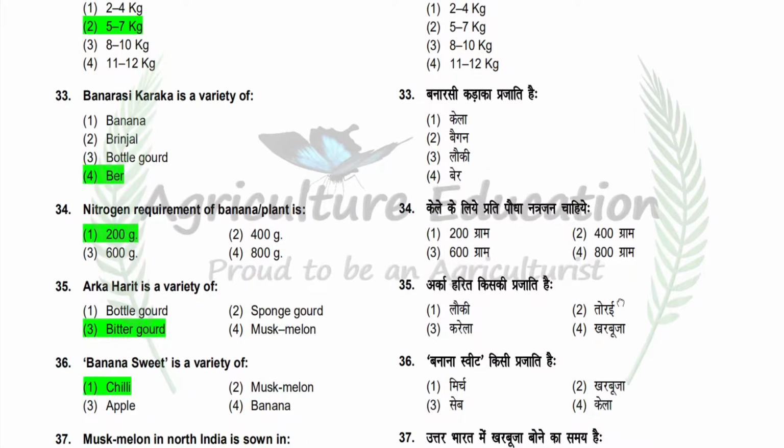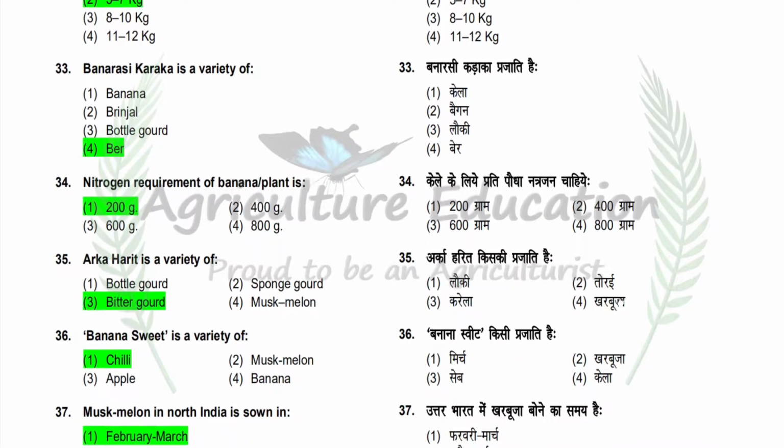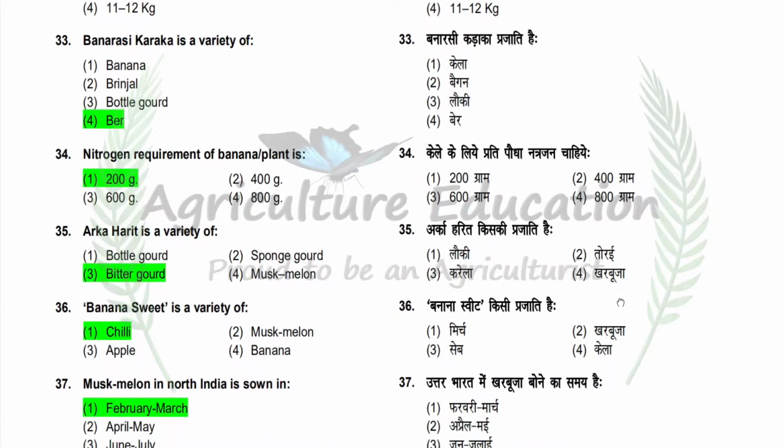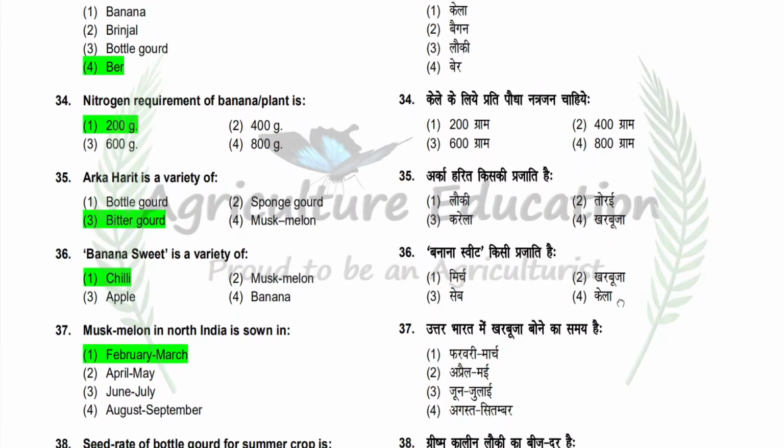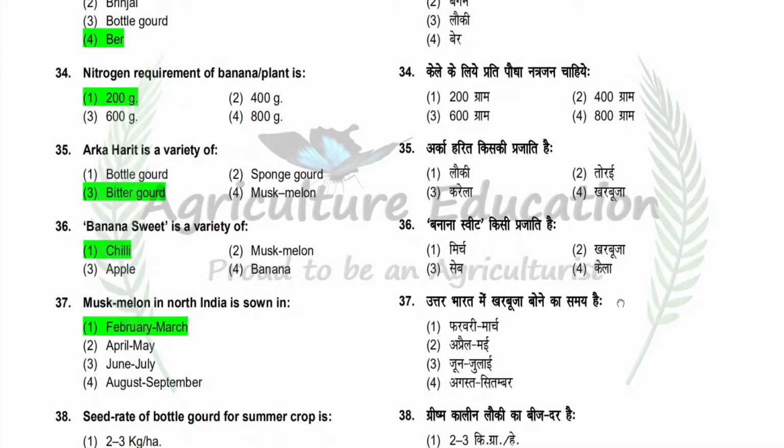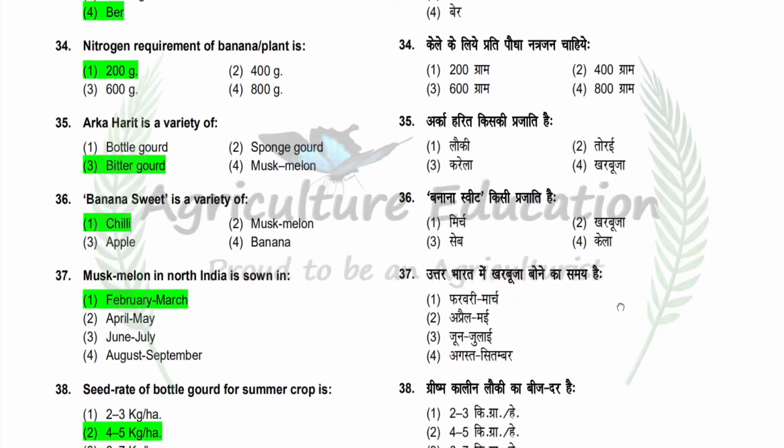Next question is nitrogen requirement of banana per plant is. Option is 200 gram, 400 gram, 600 gram, 800 gram. So correct answer is 200 gram. Next question is Arka Harit is a variety of.